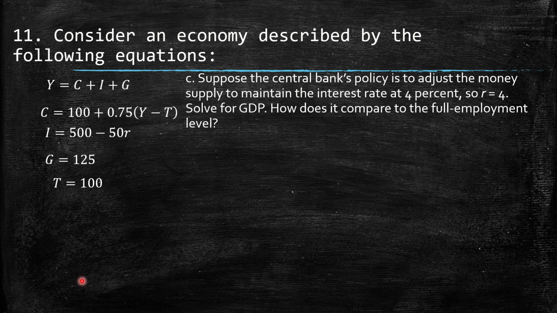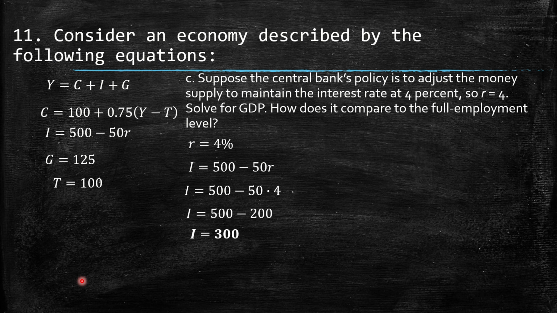Then C, suppose the central bank's policy is to adjust the money supply to maintain the interest rate at 4%. So R equals 4. Solve for GDP. How does it compare to the full employment level, which is 2000? Well, we're going to solve for it. So now we have 4%. We're going to solve first for the investment. So 50 times 4, 500 minus that. So then we have the level of investment is 300.